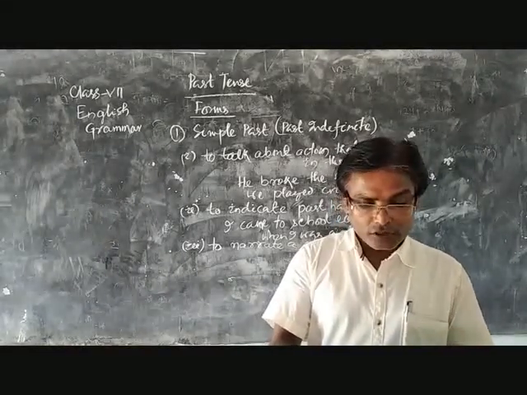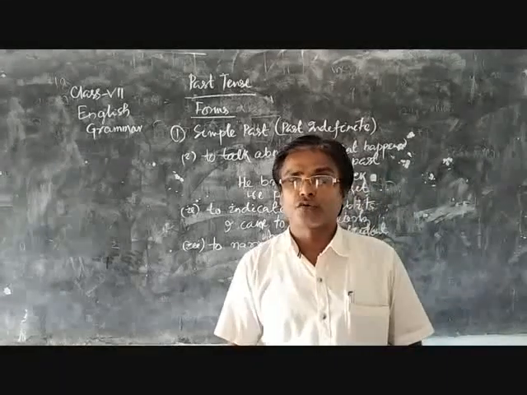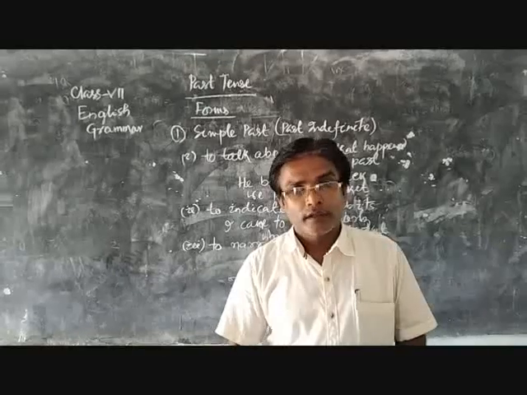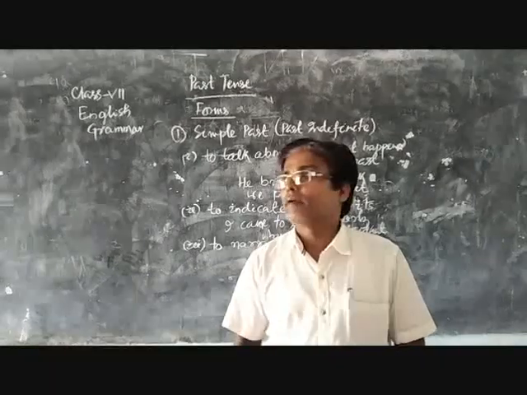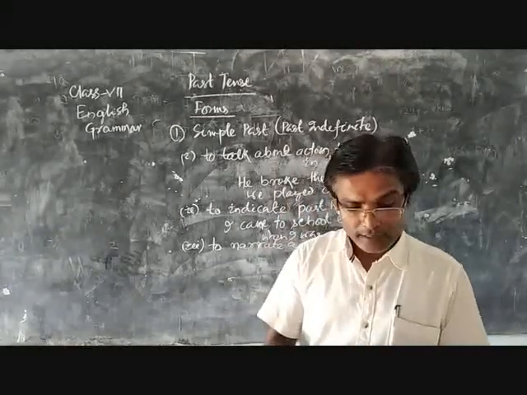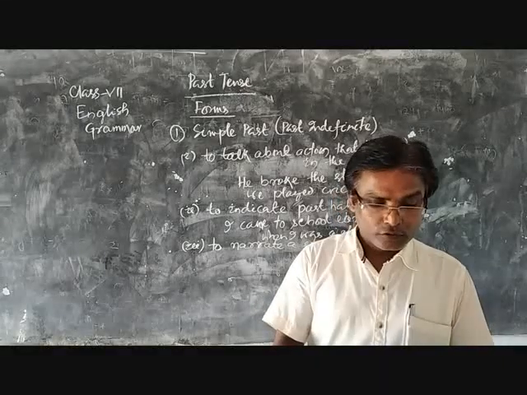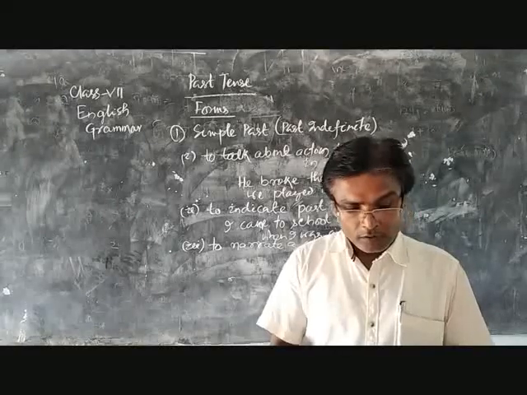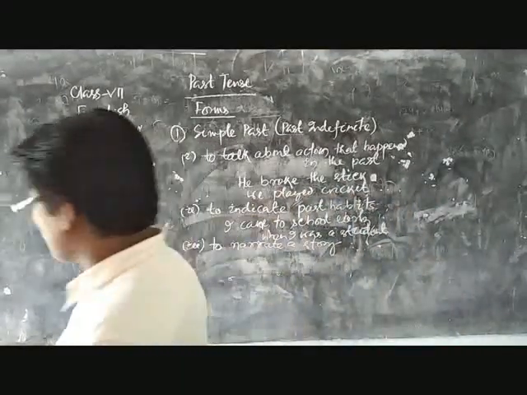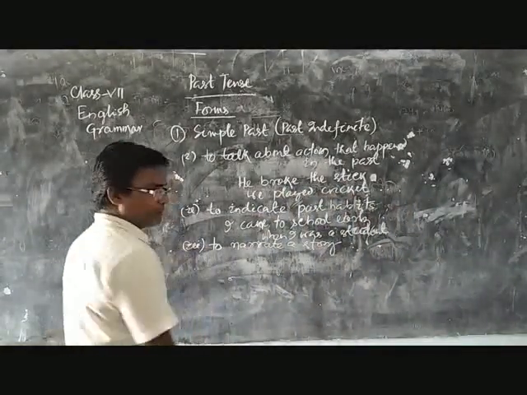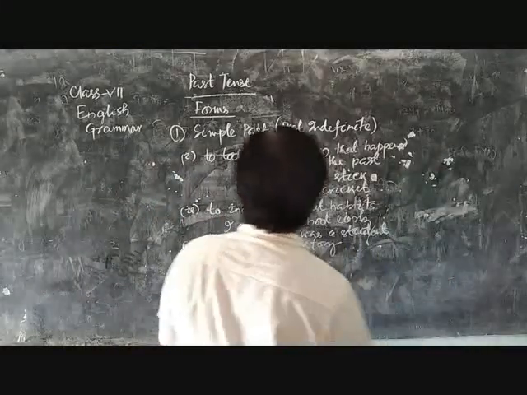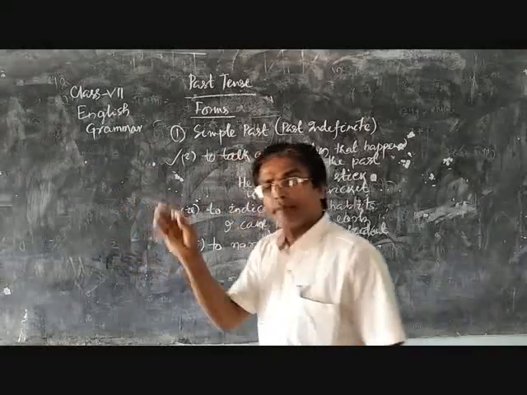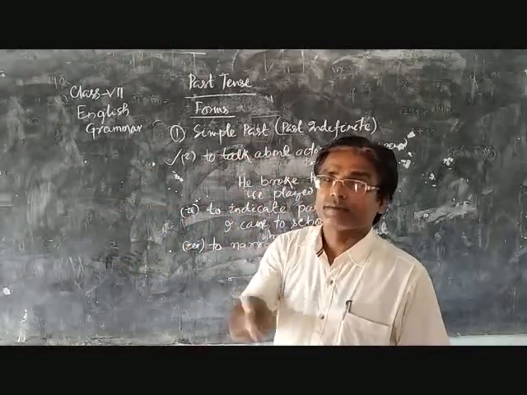Ashoka was the son of King Ajatasattu. It is also a matter of history. So in this case, we use the past simple form of the verb. So these are some of the rules where we can use past simple. What is the first rule? To talk about an action that happened in the past. In that case, we can use the past simple form.